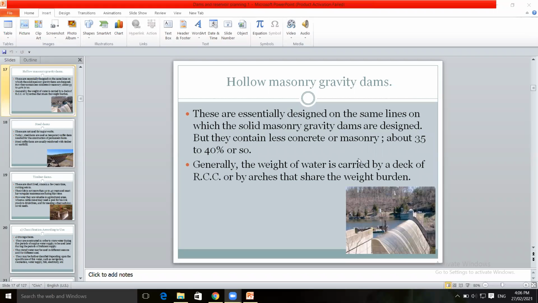This type of dam contains about 35 to 40% of concrete or masonry. Solid masonry gravity dams contain 100% concrete or masonry. But this is hollow, therefore it contains 35 to 40% concrete or masonry.